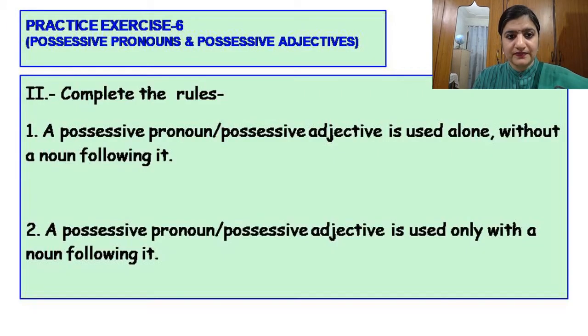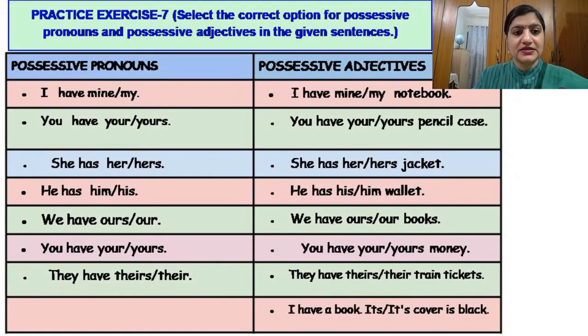Then in this exercise you have to complete the rules related to possessive pronoun and possessive adjective, their definition, what they mean. And here in exercise number 7, you will have to select the correct option for possessive pronouns and possessive adjectives in the sentences below. For example, the first one, under possessive pronouns, you have to select one out of the two, mine or my.